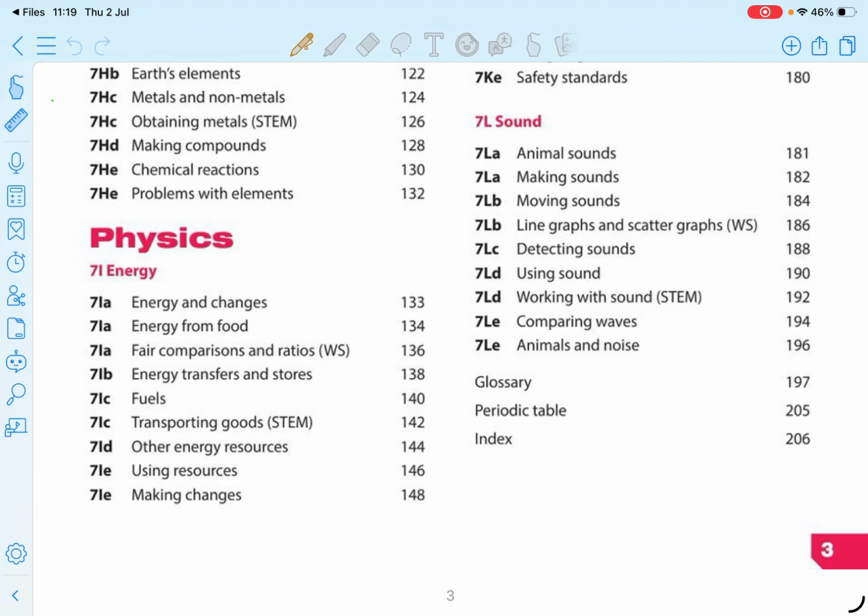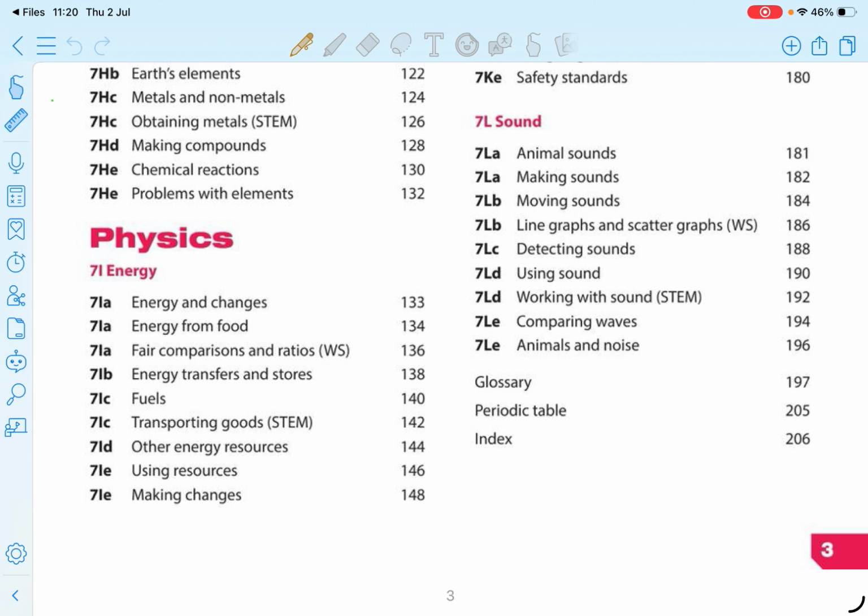In your syllabus you have three things in the science: chemistry, biology, and physics. Today I'm helping you with the physics part, and this is a brief overview of it. If you are learning this for the first time, this video is not meant for that, because this is a revision. If you have learned this before, you can get an idea again of what you have learned.